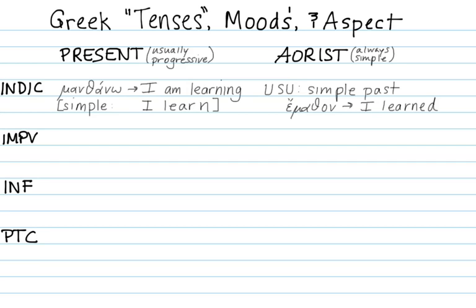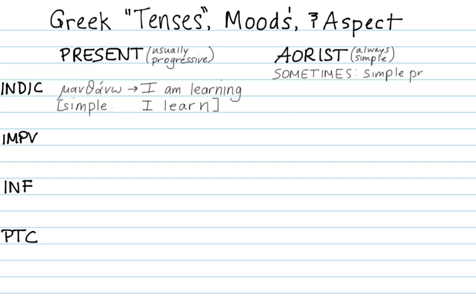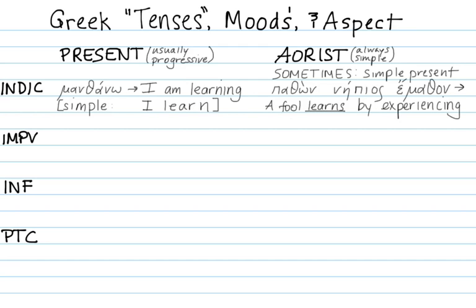There is a not too common usage of the aorist indicative, which is still simple in aspect, but present in time. And this you use for things like aphorisms. So the example aphorism here is, "A fool learns by experiencing."